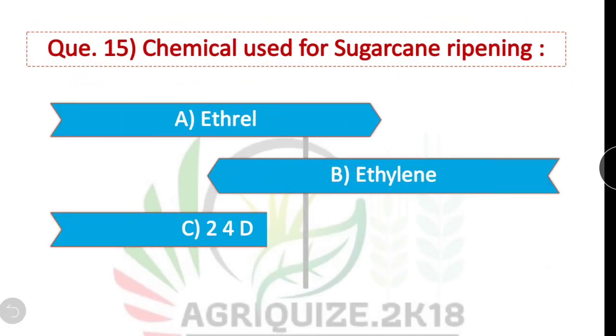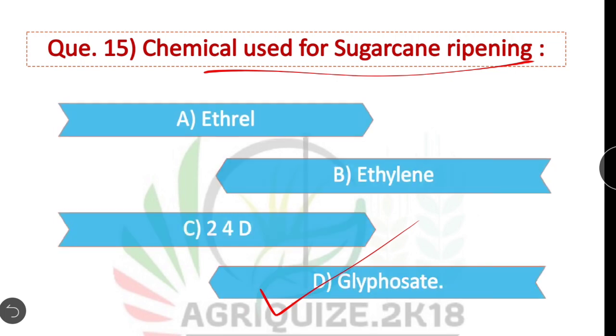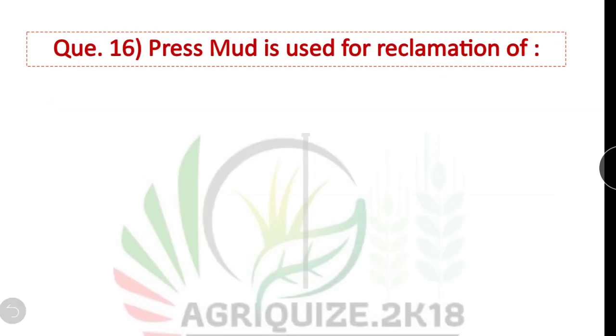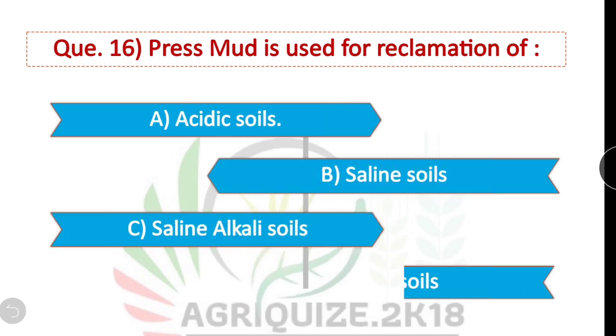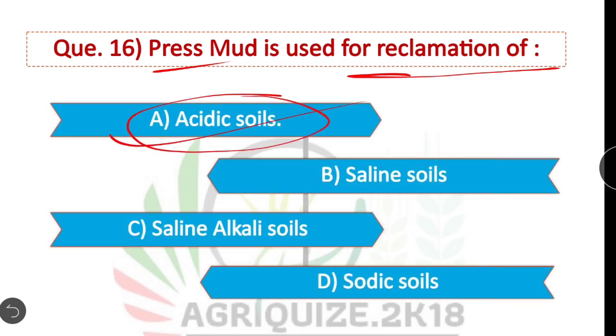Question number 15. Chemical used for sugarcane ripening. Here option D is correct. Glyphosate is used for sugarcane ripening. Question number 16. Press mud is used for reclamation of. Option A is correct. For reclamation of acidic soil, press mud is used.